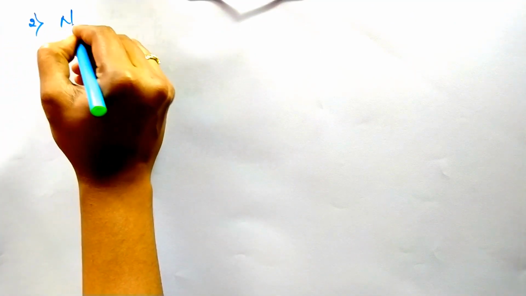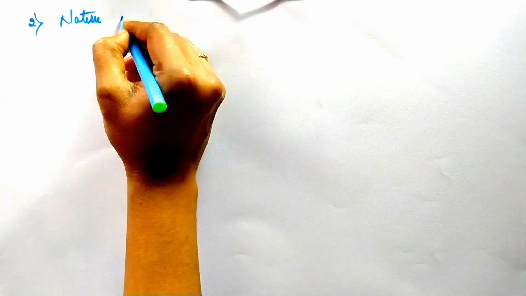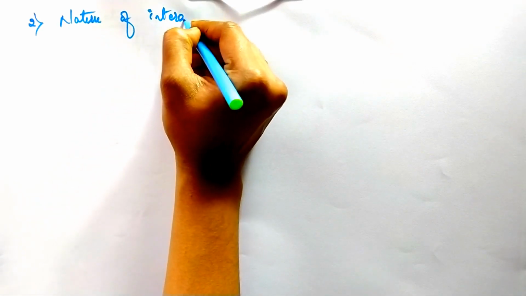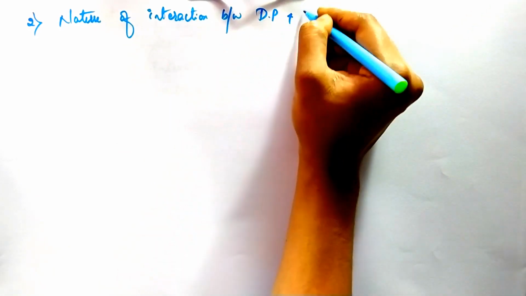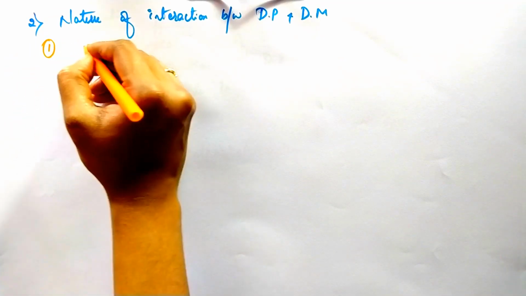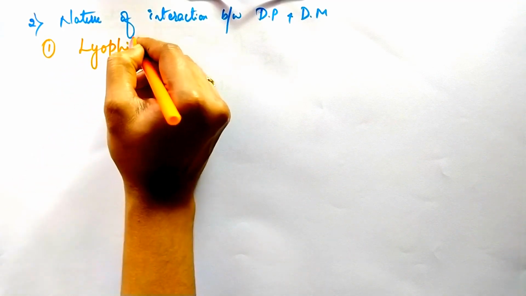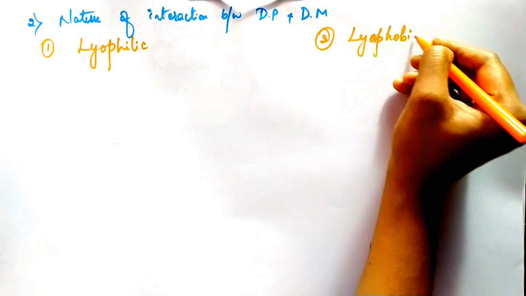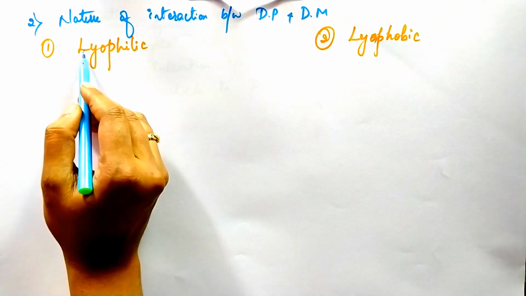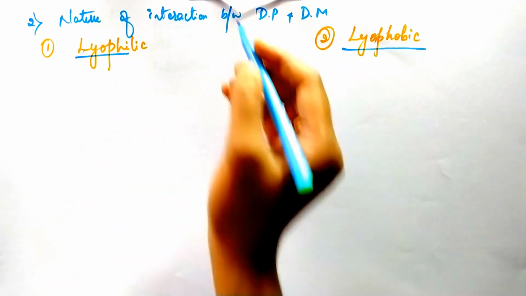Then let us move on to the second classification. The second classification is based on the nature of interaction between dispersed phase and dispersion medium. Under that, we are going to discuss two points, that is lyophilic and the second one lyophobic. Okay, these are the two important terms which we are going to discuss in this second classification.